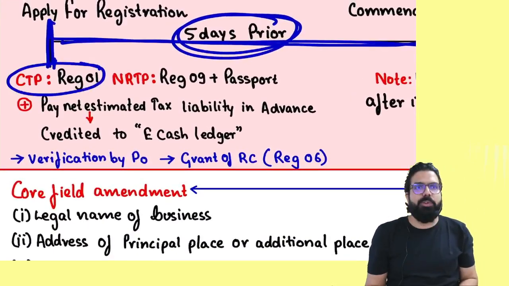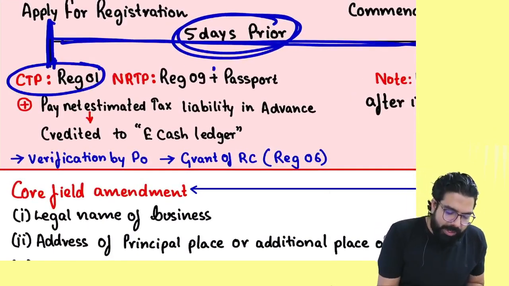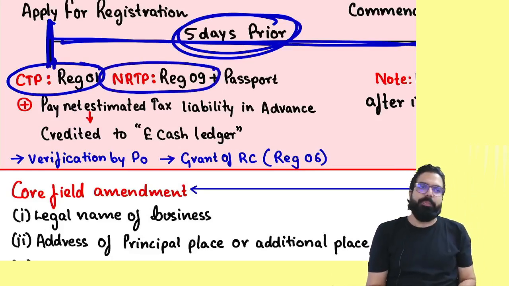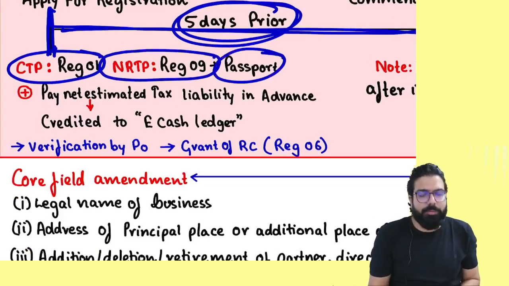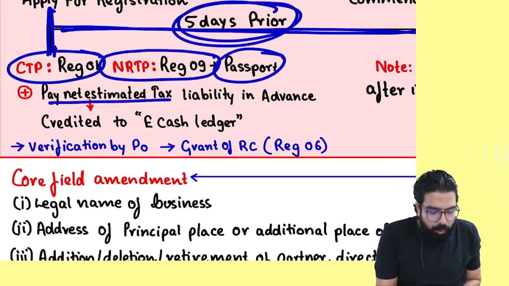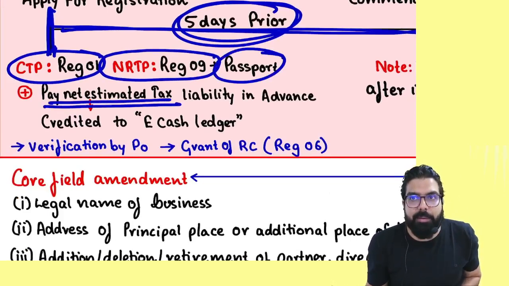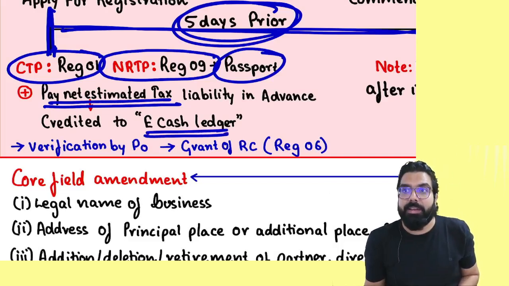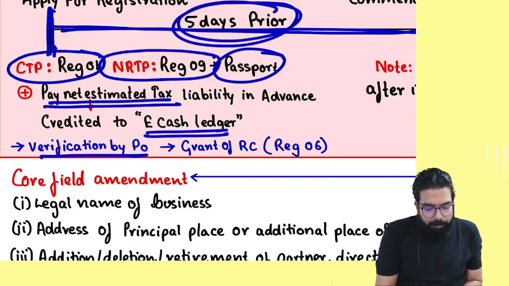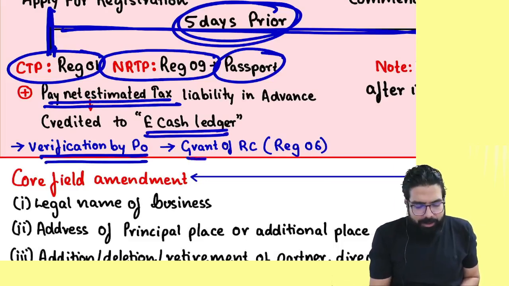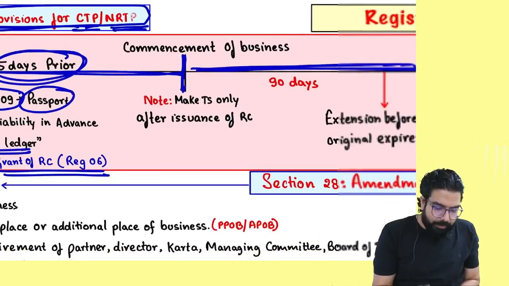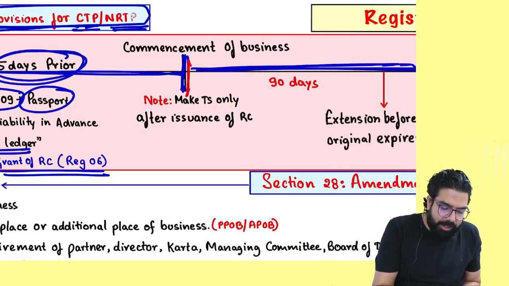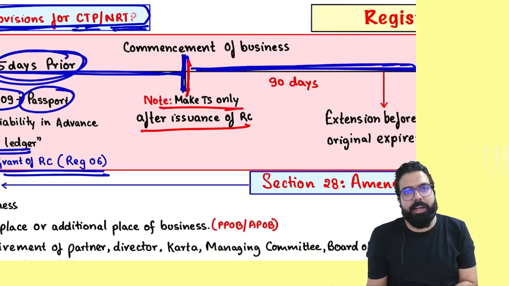CTP should apply in which form? REG 01. NRTP should apply in REG 09 along with a self-attested copy of the passport. Plus they have to pay the net estimated tax liability in advance, and that amount will be credited to the e-cash ledger. Remember, post that, verification will be done and the registration certificate will be granted. Once the registration certificate is granted, only then they should go ahead and start their business.